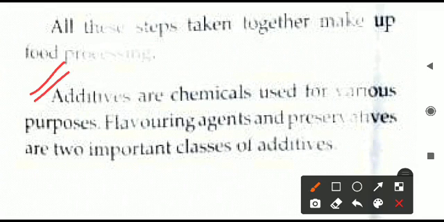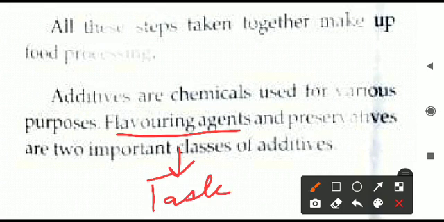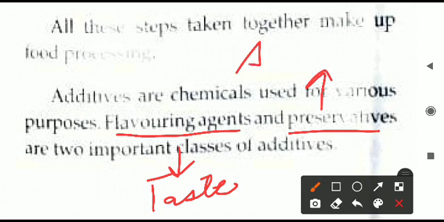First thing, additives, the use of certain chemicals. Additives are the chemicals which are used for various purposes. Certain chemicals are mixed with the food for different purposes. Additives are of two types. First is the flavoring agent. Flavoring agents are responsible for giving taste to the particular food item. Second is the preservative, which keeps the food safe for a long time. We can keep the food unspoiled for a longer time.